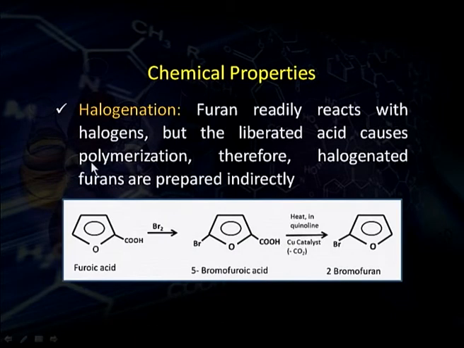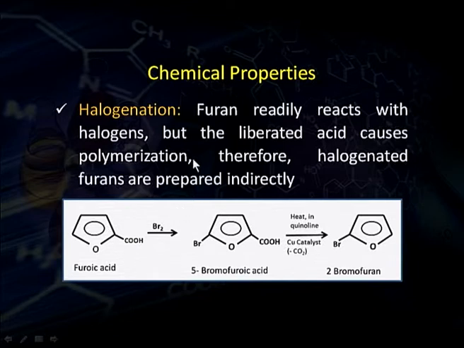Now, halogenation. Furan is very sensitive, very reactive towards halogens. It reacts readily with halogens, but because acids are liberated during the reaction, and we know that furan is sensitive towards acids, furan cannot be treated directly with halogens to get halogenated furan.